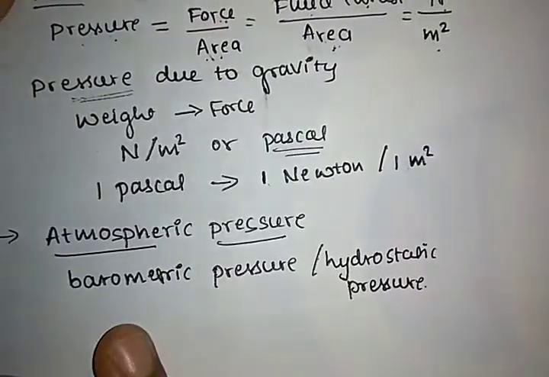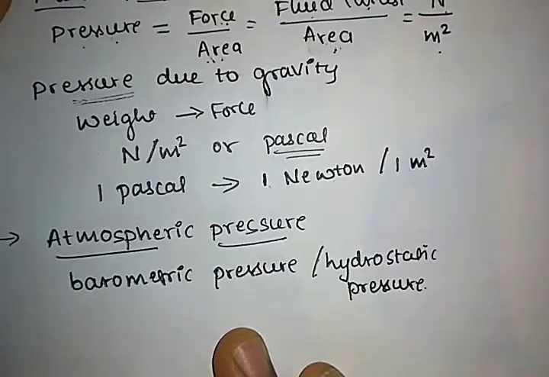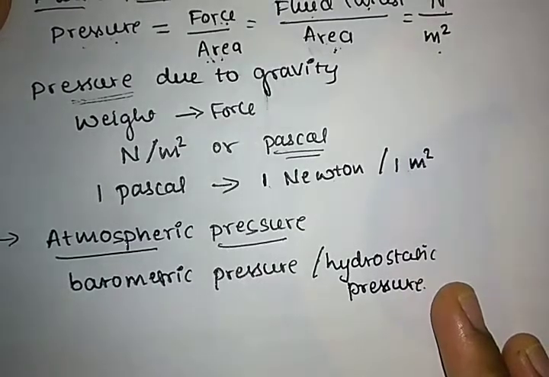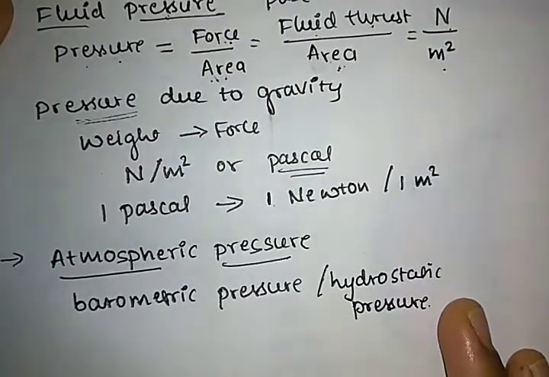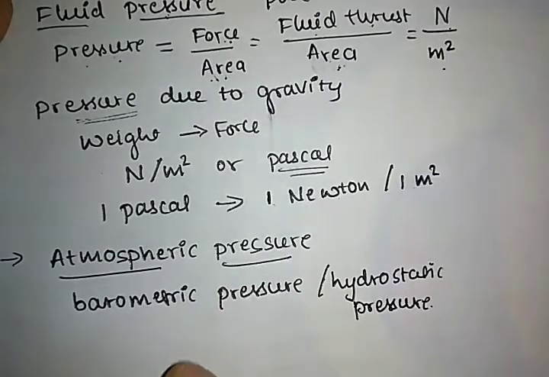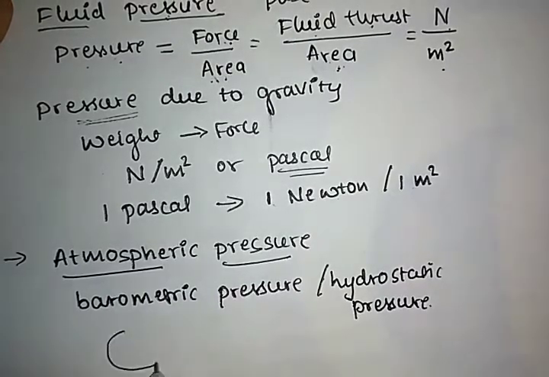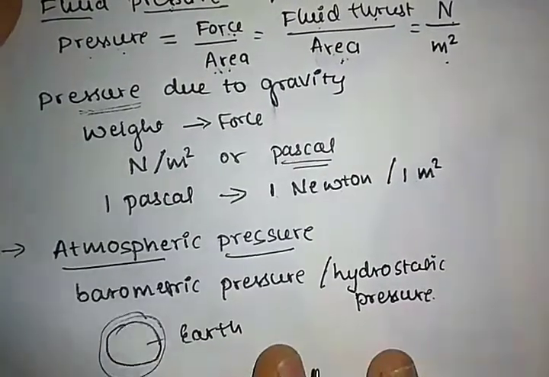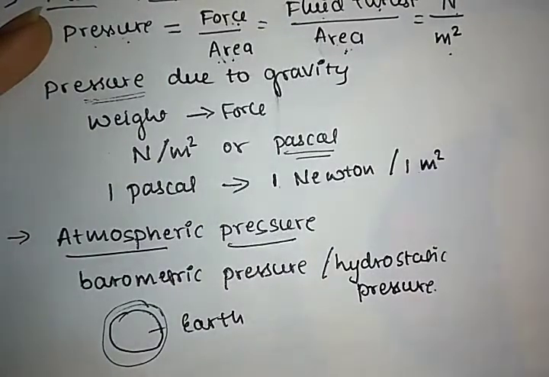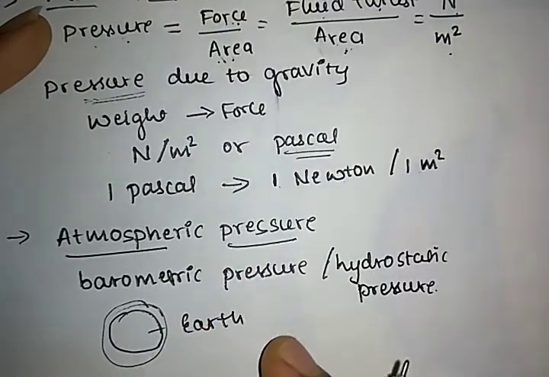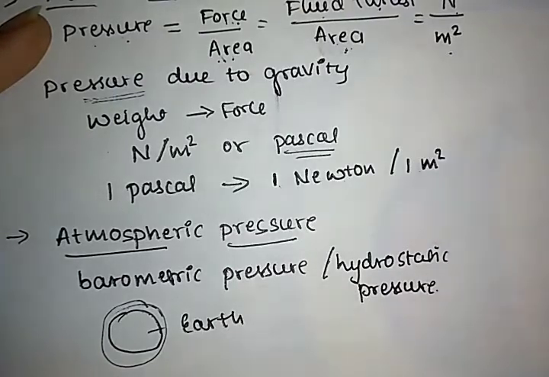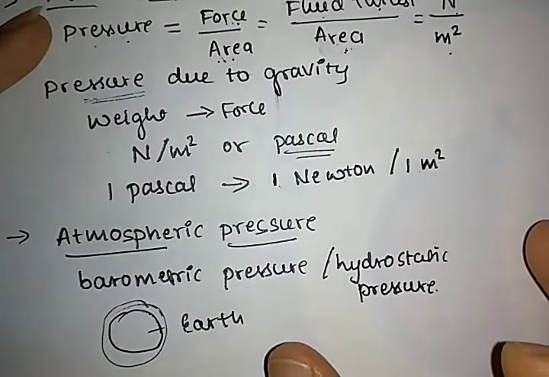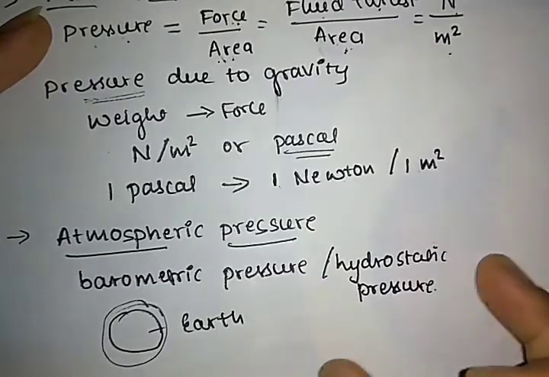So, what is meant by atmospheric pressure? Atmospheric pressure is the pressure within the atmosphere of the earth. In most circumstances atmospheric pressure is closely approximated to the hydrostatic pressure. Hydrostatic pressure is a pressure caused by the weight of the air.